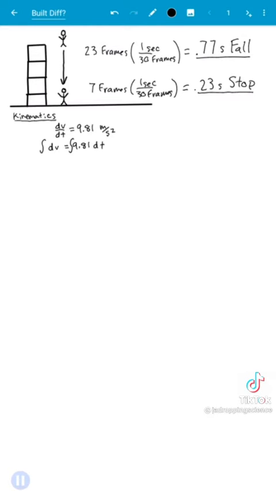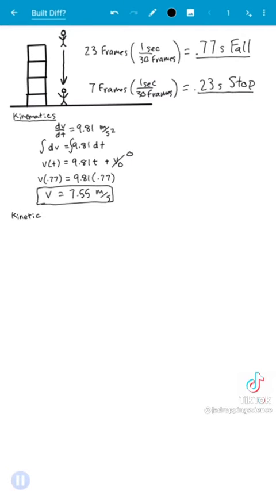This is an indefinite integral, so we get velocity as a function of time is equal to 9.81t plus c, and that c is the initial velocity, which is 0 in our case. Now let's plug in 0.77 seconds to figure out how fast he's going right before impact. This value comes out to 7.55 meters per second. So that's the final velocity right before impact,